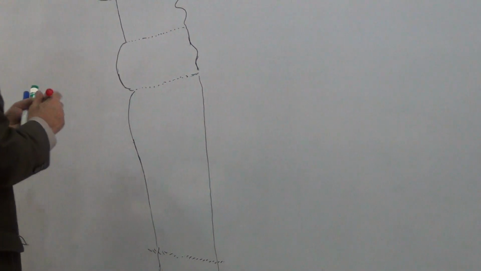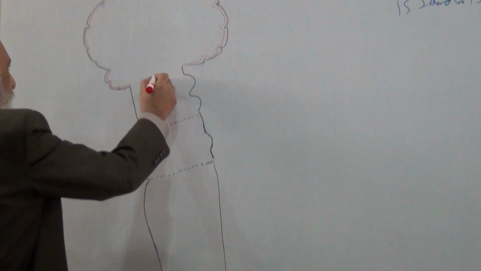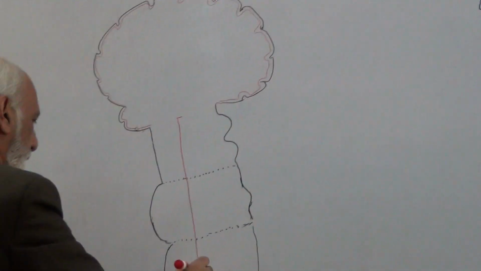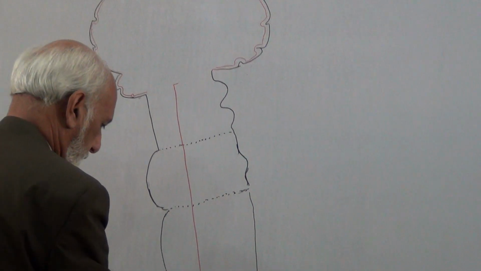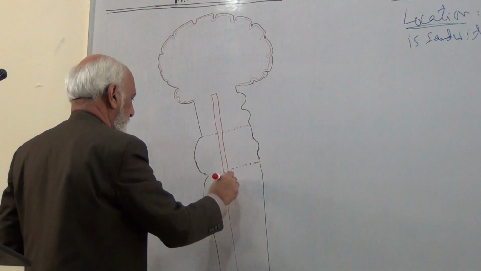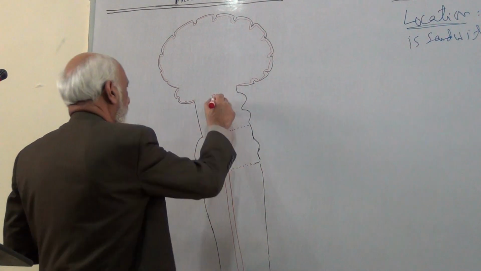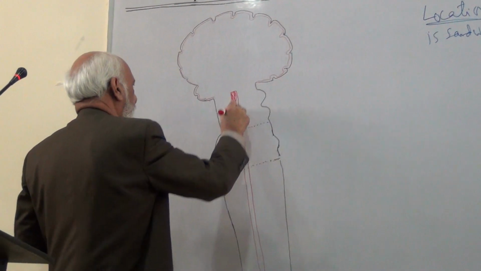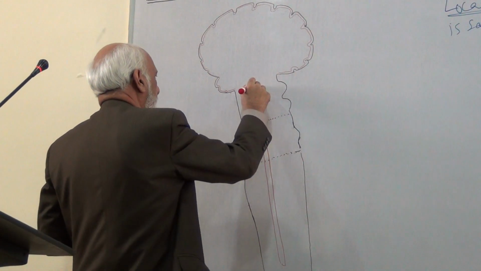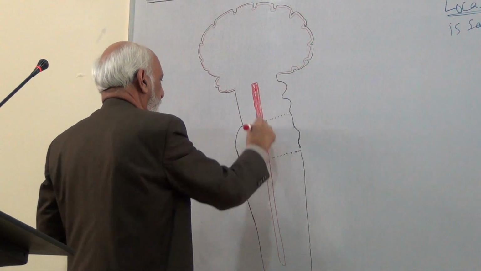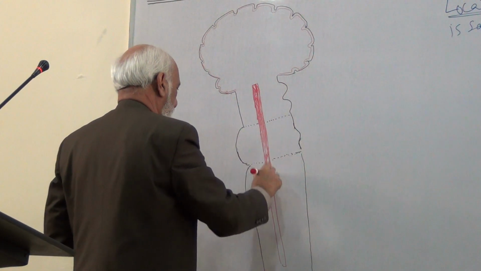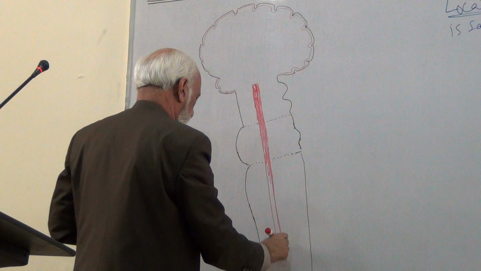Now the reticular formation is located in the brainstem. This is, suppose, the reticular formation located in the brainstem, that is in the central core of the tegmentum of the midbrain, pons and medulla oblongata.